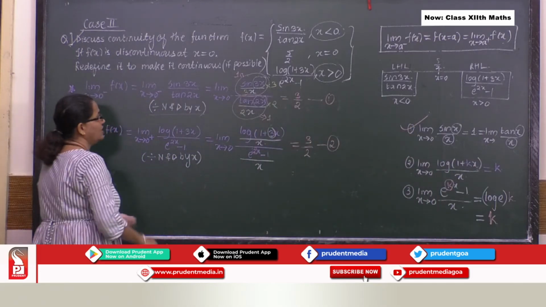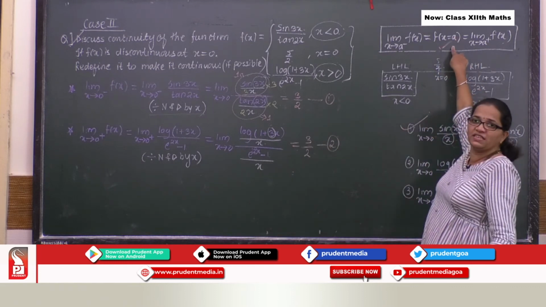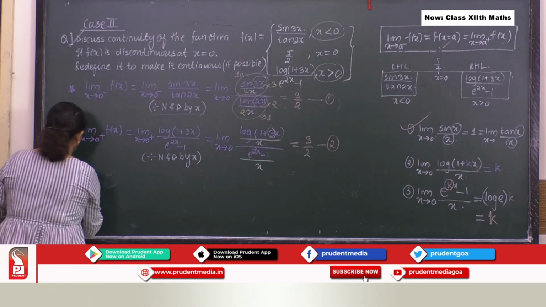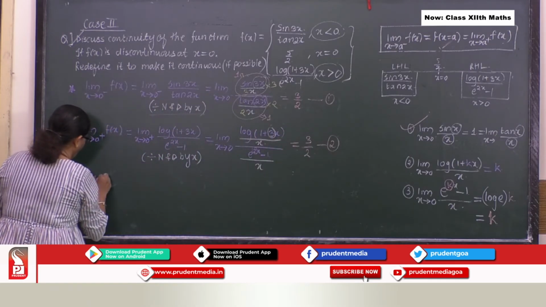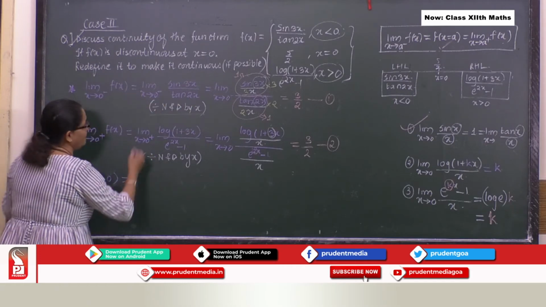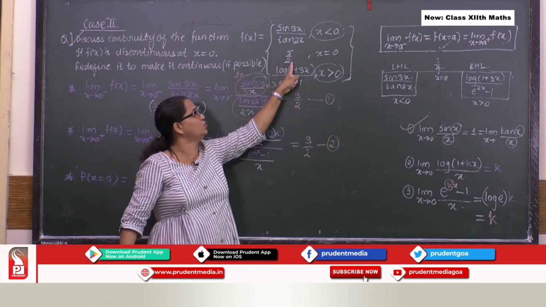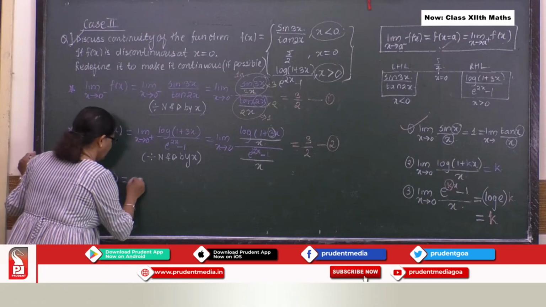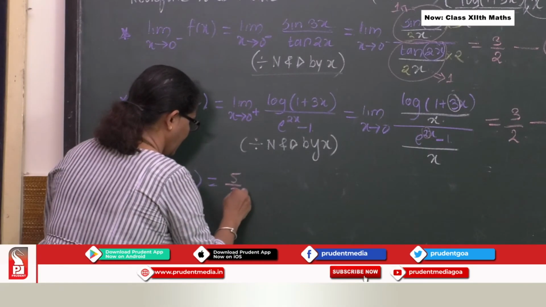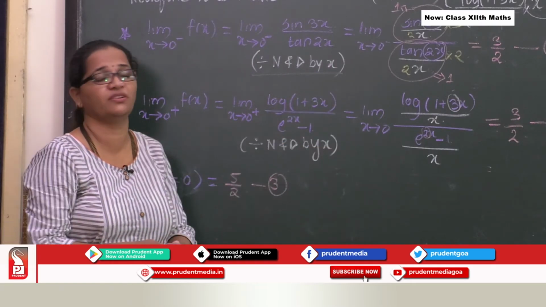So what our third step tells us? We need to talk about f of x equal to a. So here I get f of x equal to, what is a right now? 0. And the value is given over here, that is 5 by 2. So here I am getting what it is? 5 by 2. Equation 3.